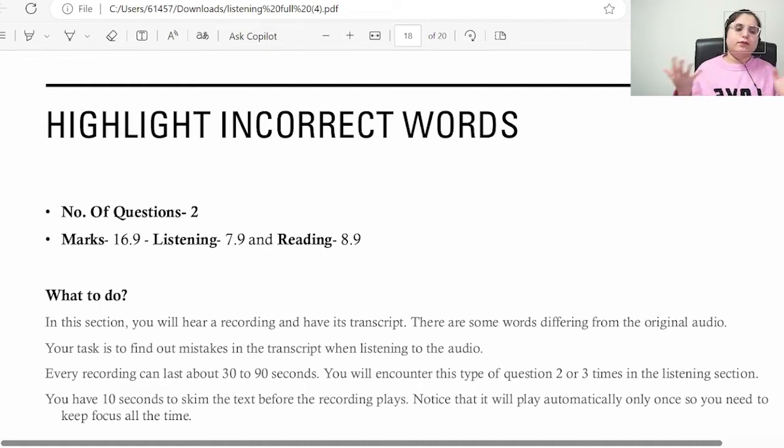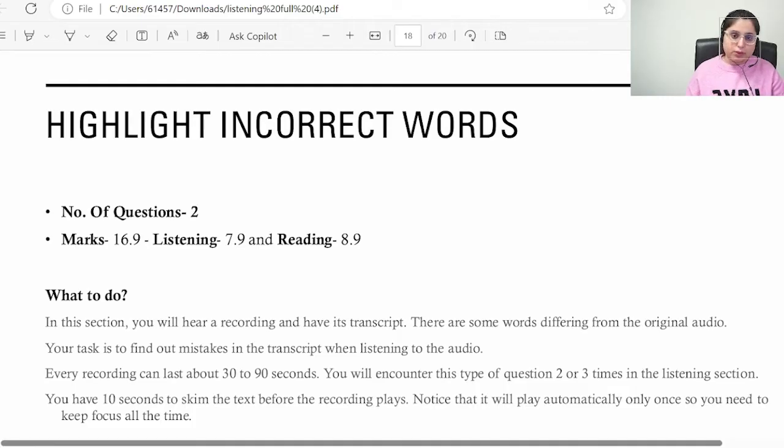Every recording can be of 30 to 90 seconds and you'll get these questions 2 to 3 times, as I mentioned before as well, and you have 10 seconds to skim the text before the actual recording plays. You'll get a preparation time just to look at the paragraph, and note that it will play automatically only once, so you need not keep focus all the time.